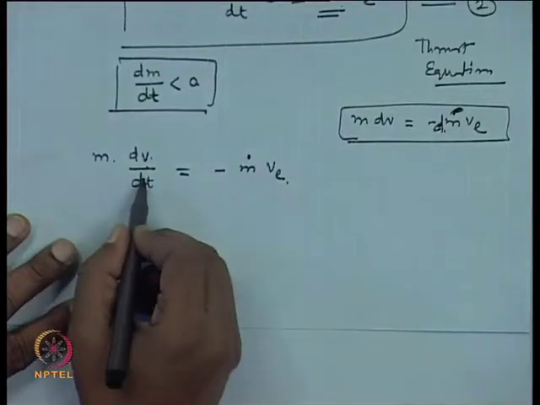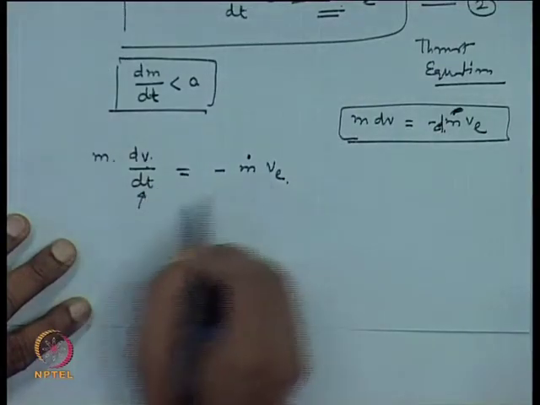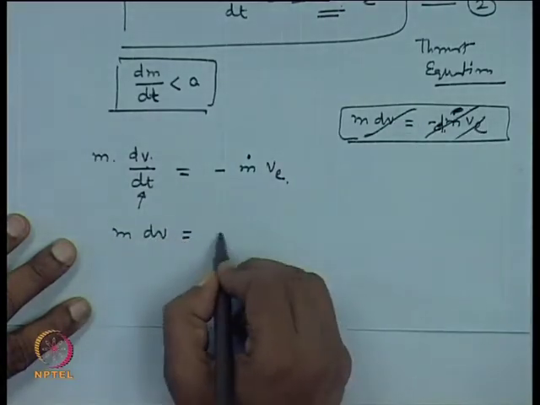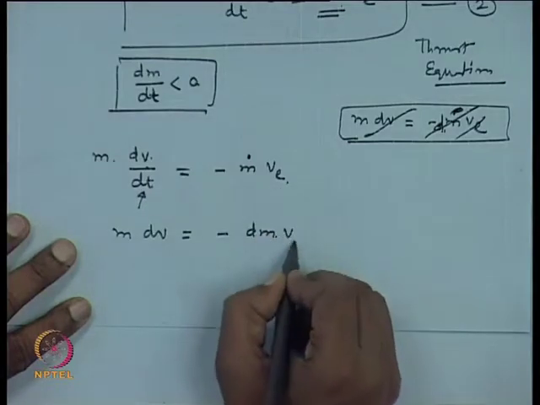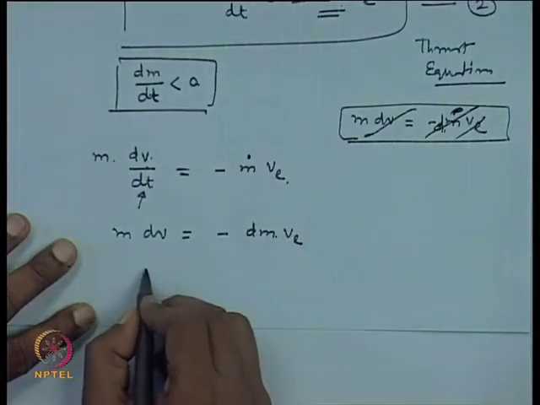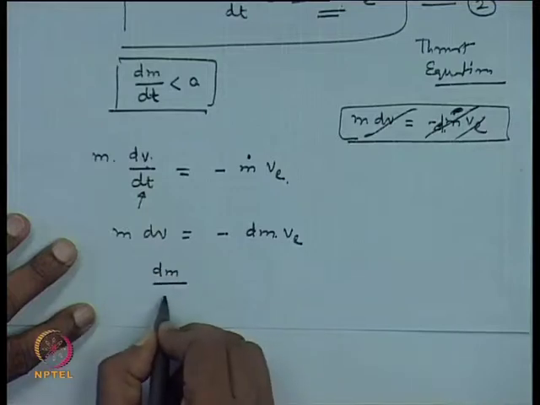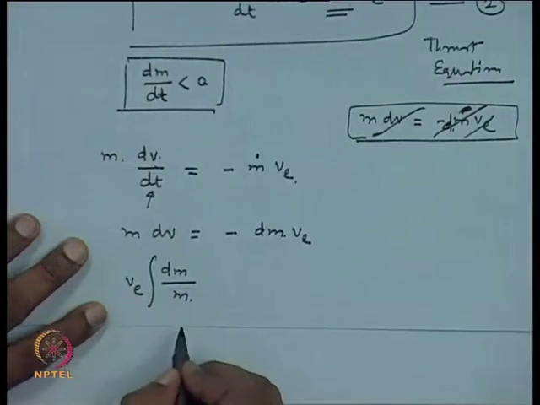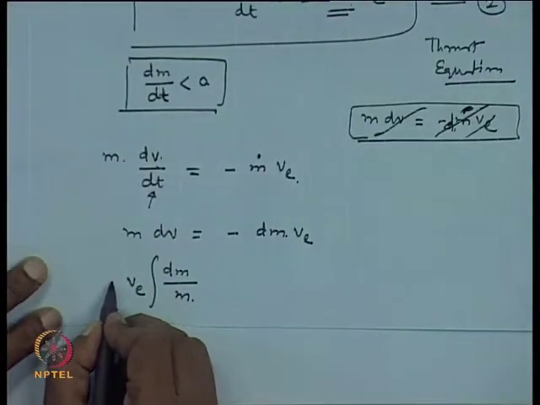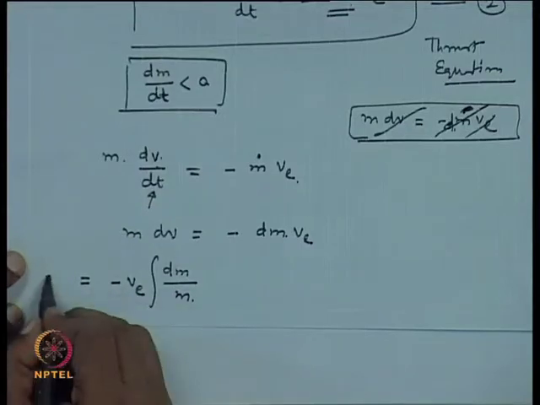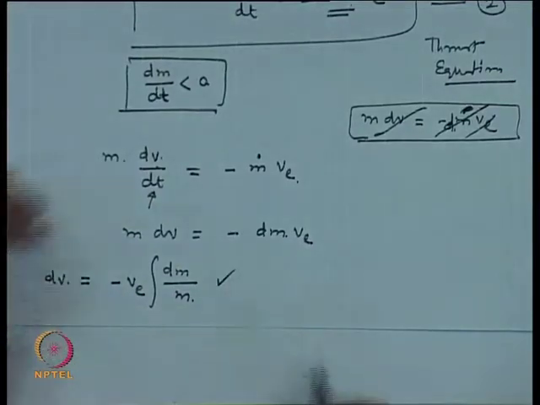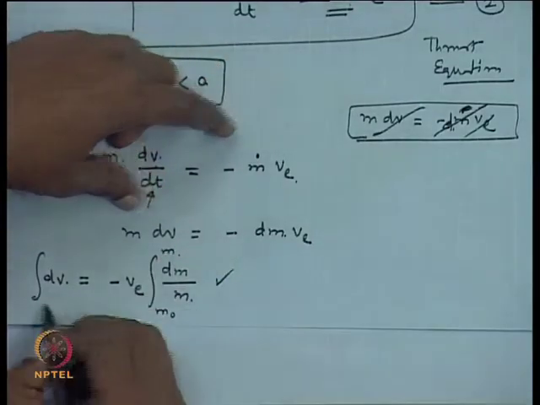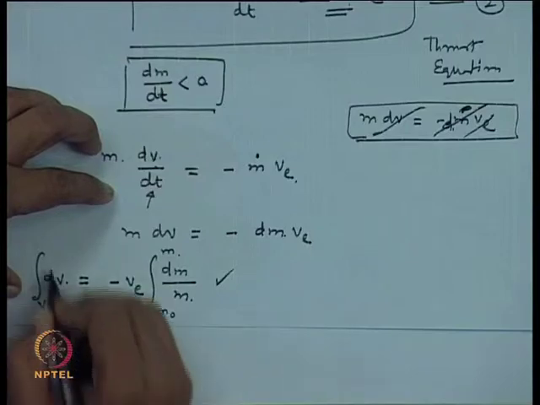So, we have to get rid of the dt from both the sides. So, we can write m dv equal to minus dm v. Now, put it in the proper format. We can write dm by m times v, with a negative sign, equal to dv. Now, integrate this between mass m 0 to m and velocity from v 0 to v.